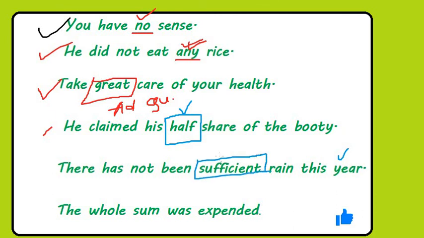It is the adjective of quantity in this sentence. I think now you can understand it. The whole sum was expended. How much sum was expended? The whole sum. Here whole is telling how much is expended, and it is also describing the noun sum. So it is the adjective of quantity in this sentence.